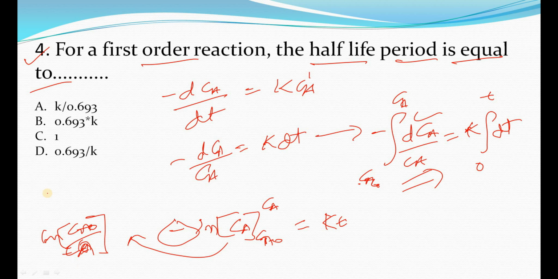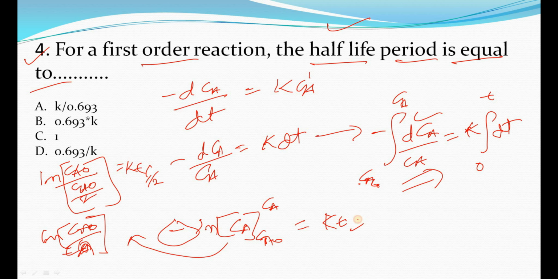And what we have to do is simply put the half-life condition, that is ln Ca naught by Ca naught by 2 is equal to K T 1 by 2, okay?